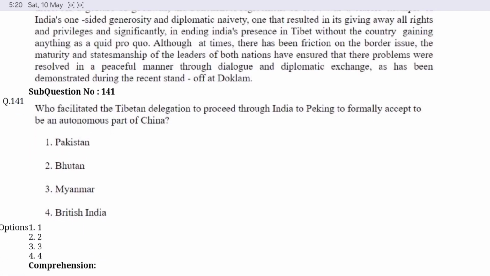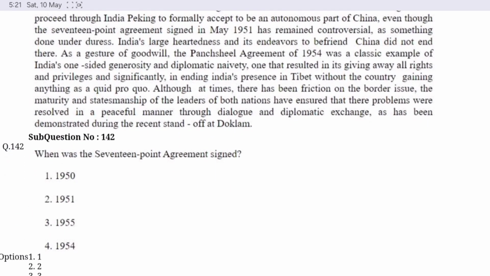Question number 141. Who facilitated the Tibetan delegation to proceed through India to Peking to formally accept to be an autonomous part of China? Option D is correct here. British India. Question number 142. When was the 17-point agreement signed? Option B is correct. 1951.